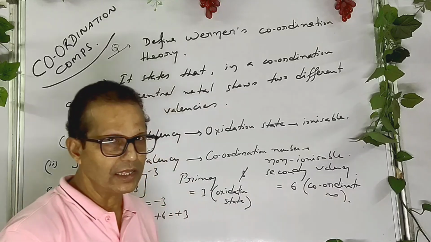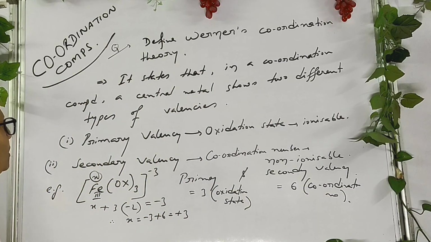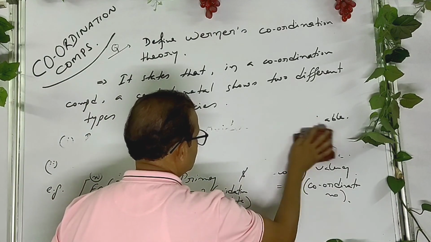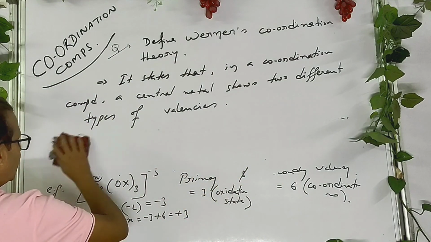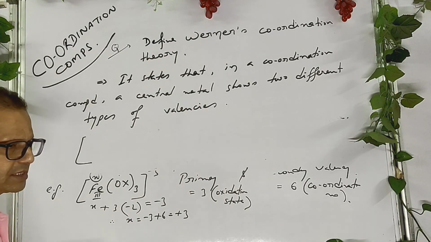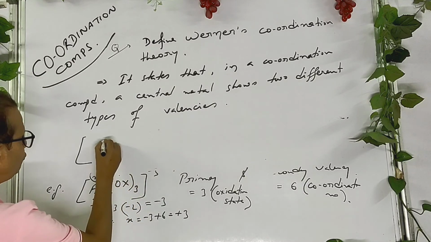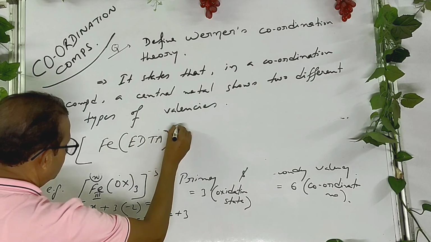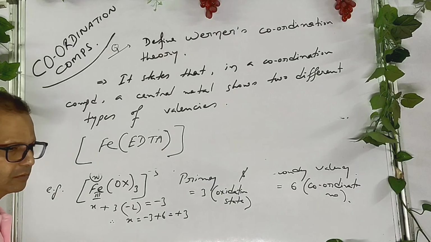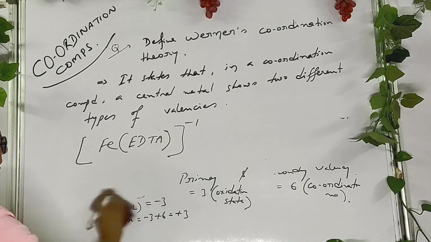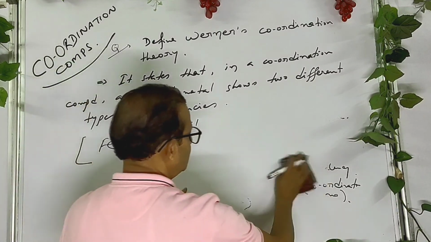Now do another very important board question. Determine the primary and secondary valency, okay? Let's understand the question. Determine the primary and secondary valency of the complex, that is [Fe(EDTA)] with charge -1.